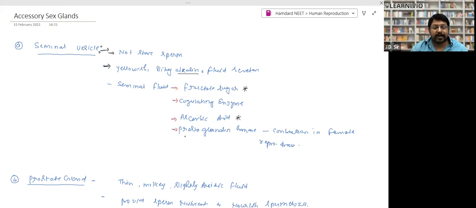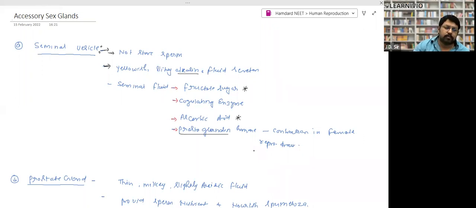From where are the prostaglandin hormones produced? Prostaglandin hormones are produced by the seminal vesicle, right? The function of prostaglandin hormone is that it produces contraction in the female reproductive tract. So what is the importance of this one? Contraction of the female reproductive tract. What is the relevance of this one?